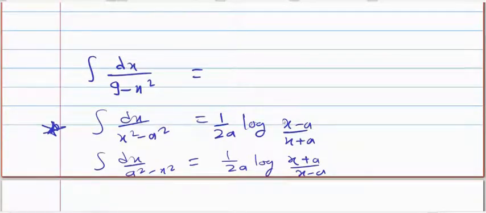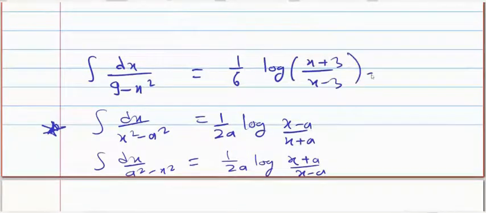Then interchange this. Yes, 1 by 6 log of (x plus 3) upon (x minus 3). Such a simple question will be there in your exam with 4 different options. The only thing is you are supposed to remember the formula. So it is nothing but 1 by 3 square minus x square, so 1 by 2 into 3, 6 log of (x plus 3) upon (x minus 3). Okay.